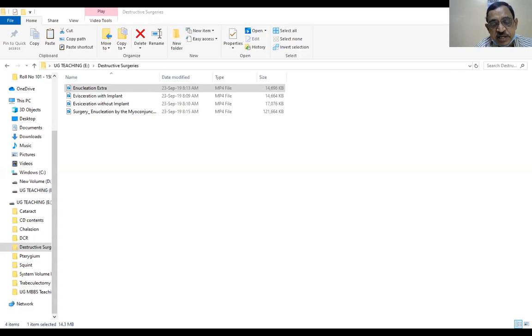So 360 degrees peritomy is done. The conjunctiva aspect of the limbus, almost 360 degrees. So the horizontal muscles are separated.